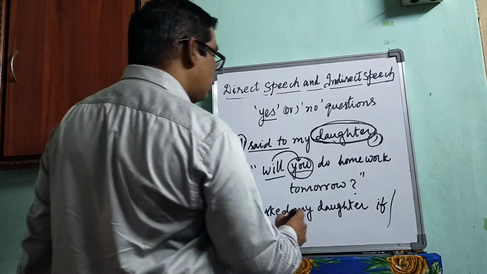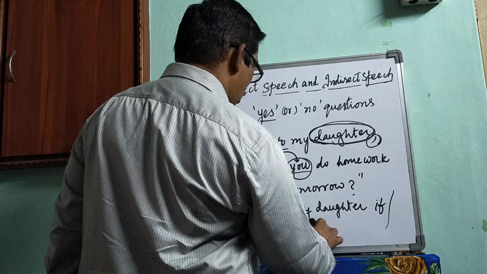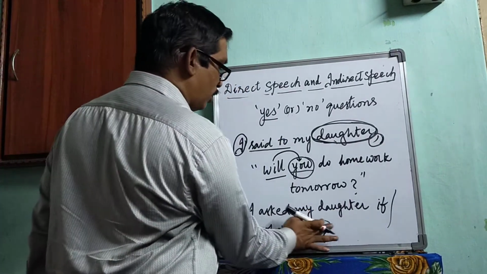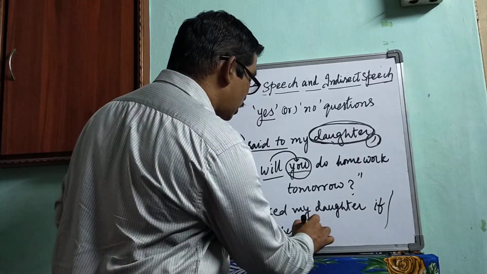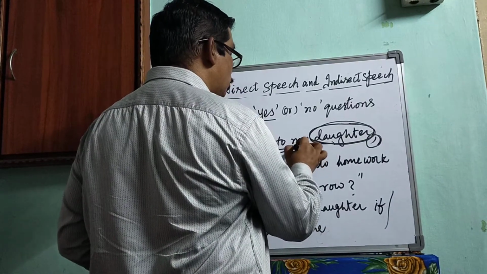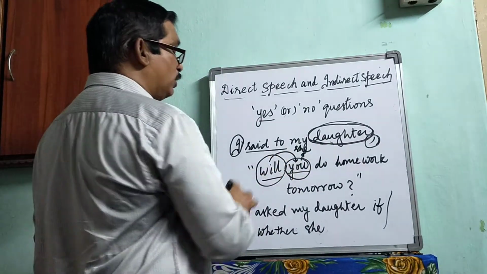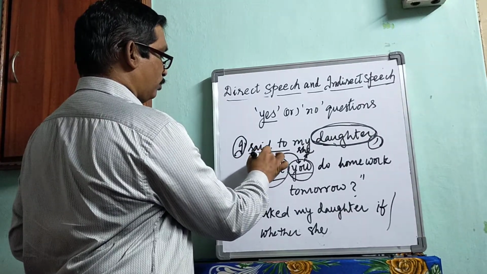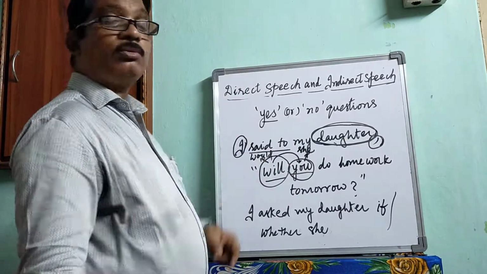So whether, we can use my. So here we can use her. You refers to she here. Here you changes into she, and will changes into would.